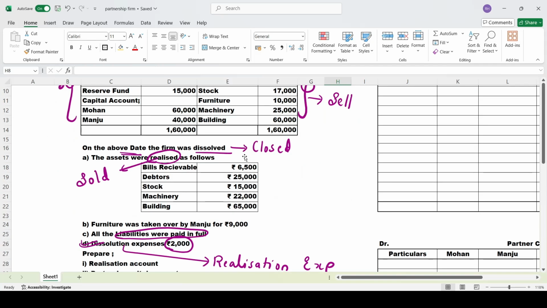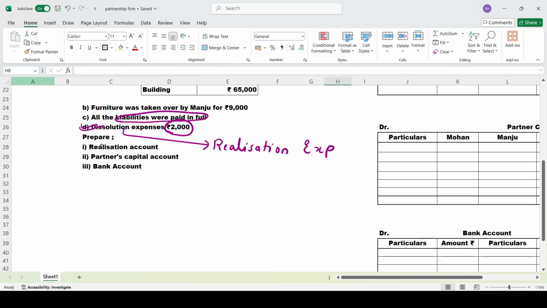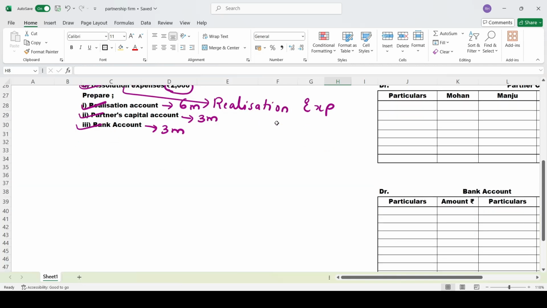As you all know, I've already told you the accounts you have to prepare: one is the realization account, another is the partners capital account, and another is the bank account. Realization account, if you do it correctly, you will get 6 marks. Partners capital account, 3 marks. Bank account, 3 marks. So in total it is a 12 marks problem. Now we'll do the realization account first. Ma'am, how to do the realization account?